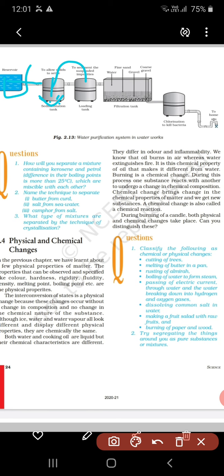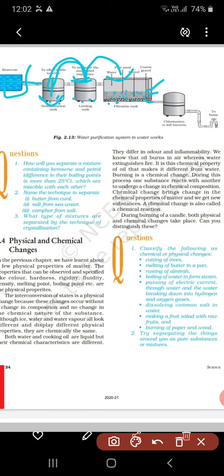Now this clear water moves to the loading tank. Here also, the lighter particles which are able to settle down settle here, and then the clear water passes to the filtration tank. What is in the filtration tank? There is sand, whose particle size is small. Then there is coarse gravel, whose particles are larger than normal sand, and a layer of gravel. The filter is made of three layers: first sand, second gravel, and third coarse gravel, which is of bigger size.